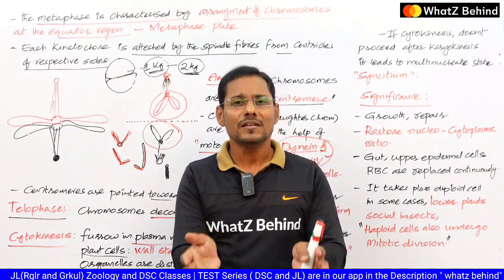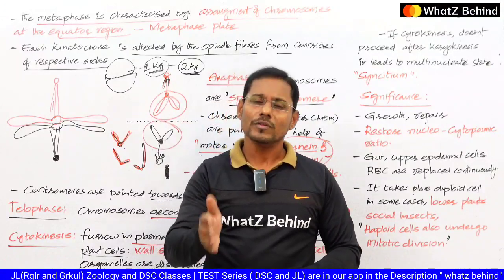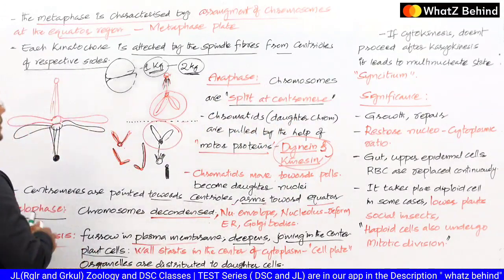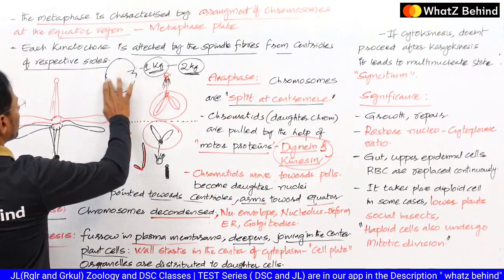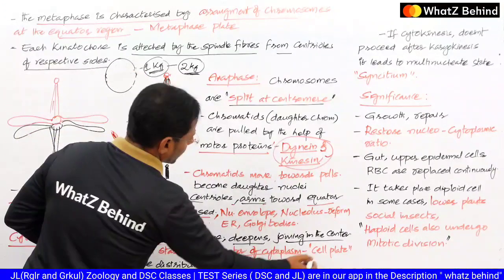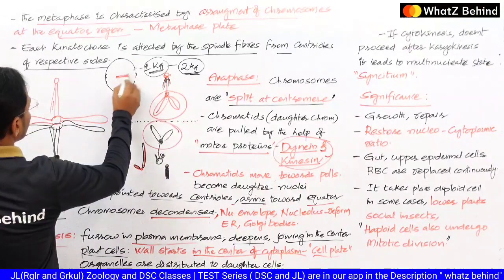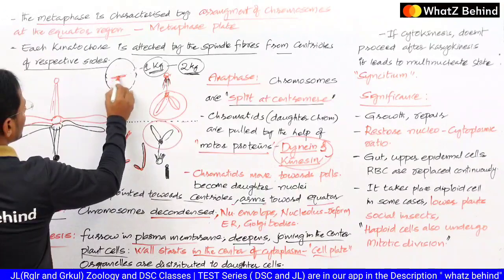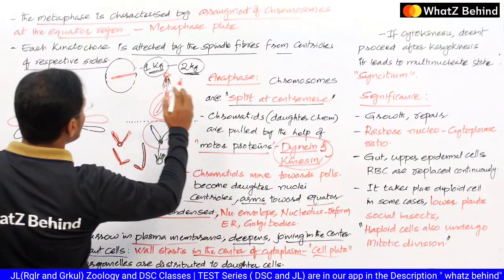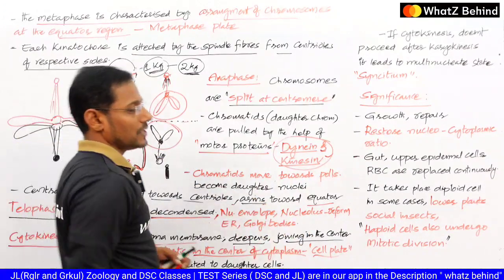Then how are the cells divided in plant cells? In the middle of the cytoplasm, if we assume this is the plant cell, a wall starts in the center of the cytoplasm, which we call the cell plate. So here, a cell plate starts in the center. Further, it will be extended towards the cell membrane, which does not happen in the case of the